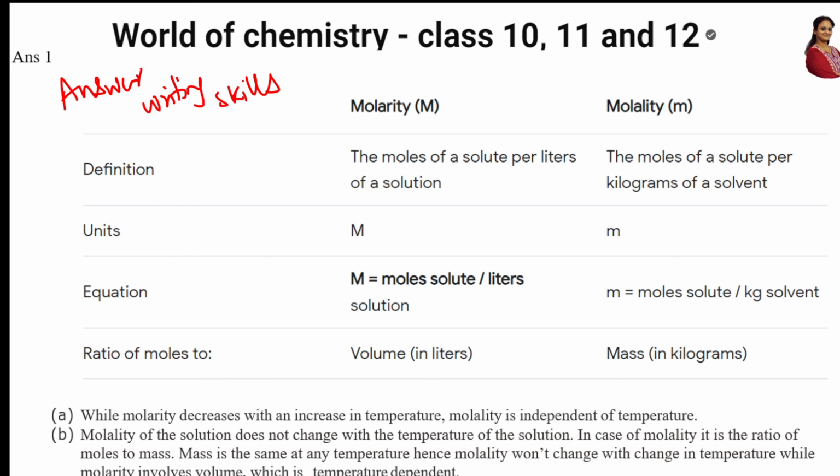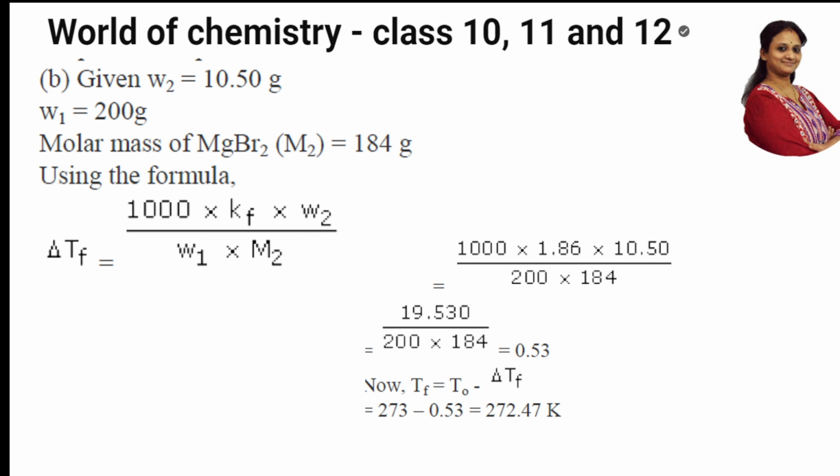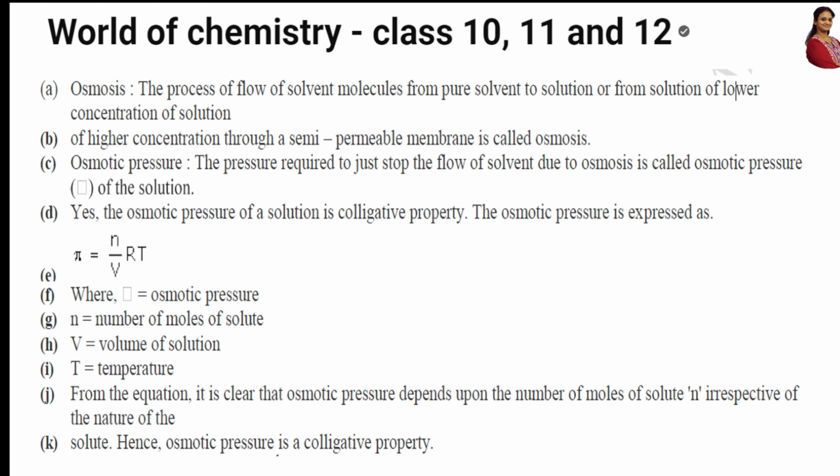Further, one more 5 mark question, the same, there's a sum. So this is how you should do. This formula carries marks, the given data carries marks, representation carries marks, units carries marks, final answer carries marks. So please take it. Next question. Again, they asked me one more question. What is osmosis? That also step by step I have given here. Please note, read the question and note the answer.